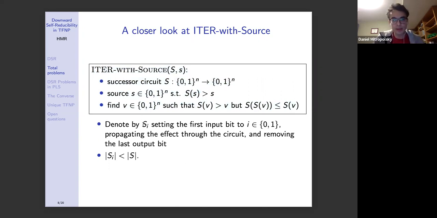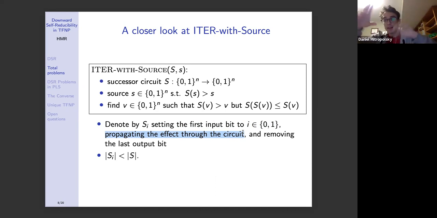What we're going to do is denote by S sub i the circuit you get by setting the first input bit of S to i, where i is either 0 or 1. So you set the first input bit to 0 or 1, and then you propagate that effect throughout the circuit. What do I mean by that? I mean, you feed forward through the layers of the circuit. So for example, if there's an AND gate and now you have a 0 feeding into the AND gate, well, then you can replace that AND gate with 0, right? And then propagate it onwards.